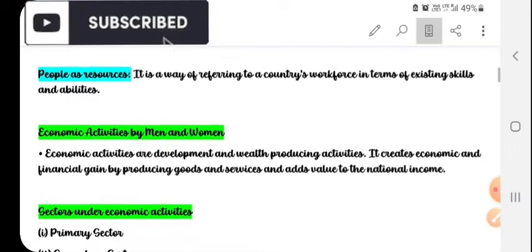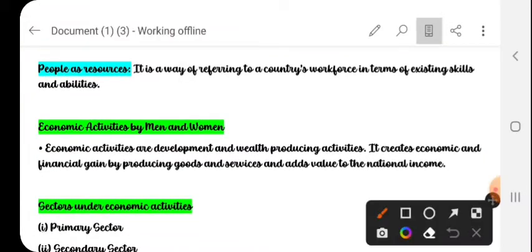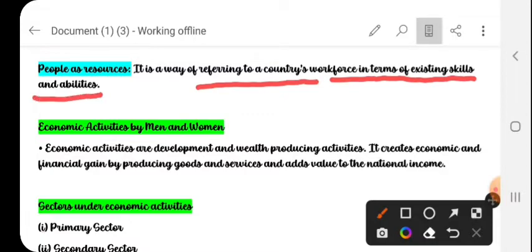So what does people as resource mean? It is a way of referring to a country's workforce in terms of existing skills and abilities, and it is called people as resource.